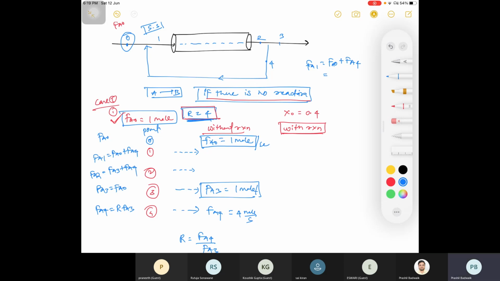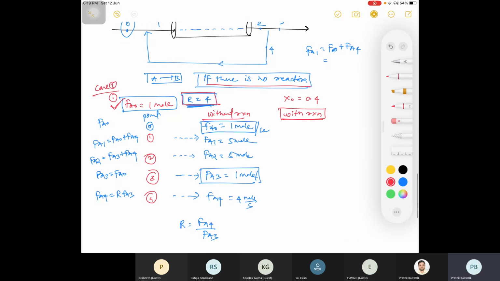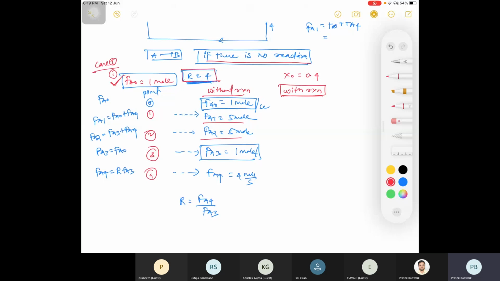If you add these values, you will get Fa1 equal to 5 moles and Fa2 equal to 5 moles, which clearly tells you there is no reaction. When your overall conversion is 0, then your single pass conversion is also 0.